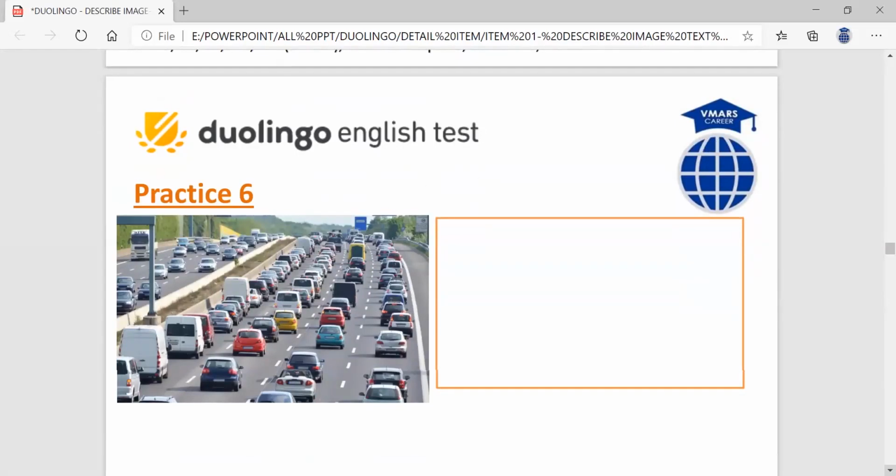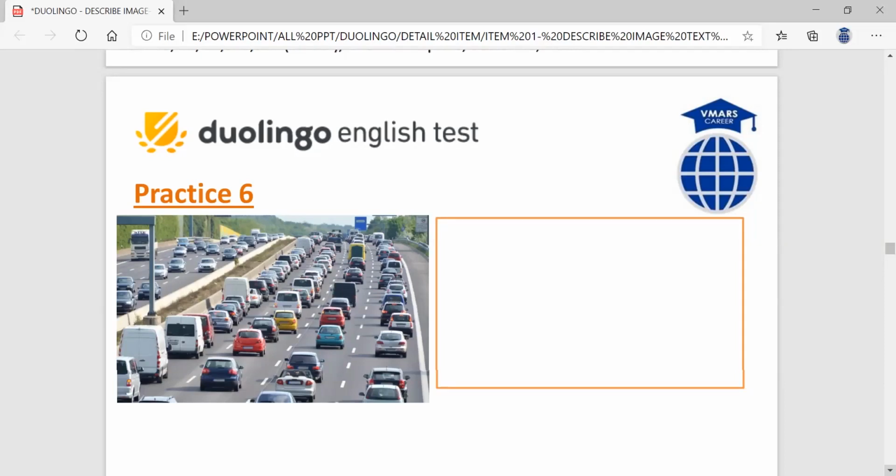Now for this image, again, I'm putting a timer of 40 seconds. The given image shows a scene of a highway road, and there are a lot of cars on the road. Moreover, one side of the road has a traffic jam, whereas the other side of the road has free flowing traffic.